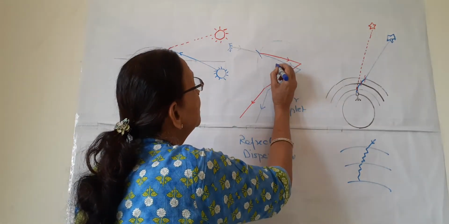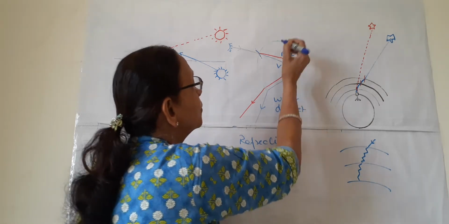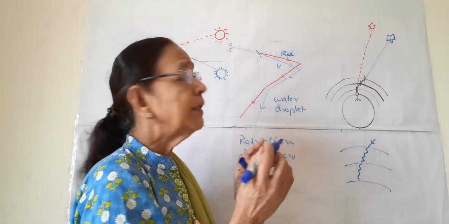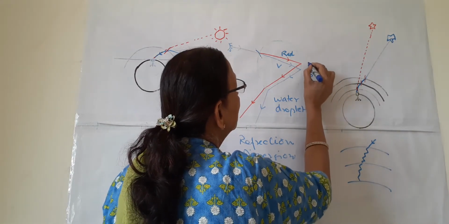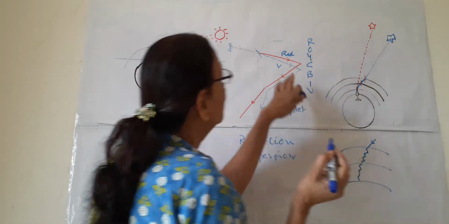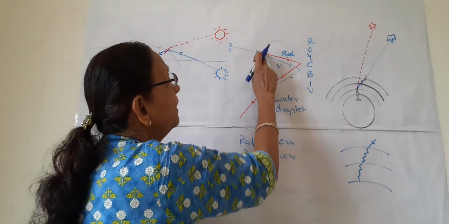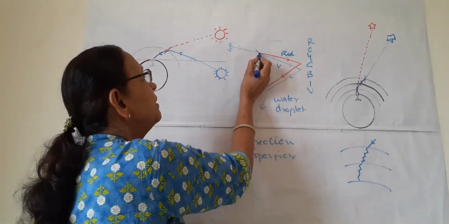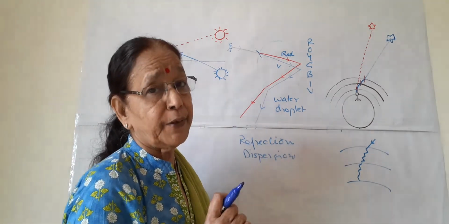The lower one is the violet and the upper is red. So it disperses into 7 colors and these 7 colors are in this order. So lowermost is violet and the uppermost is red. It disperses at this interface as well as this ray refracts.